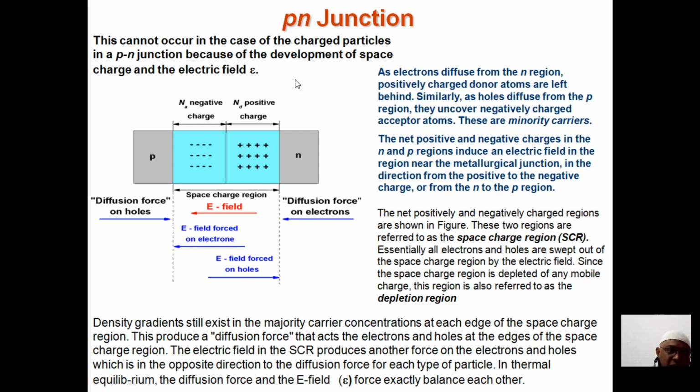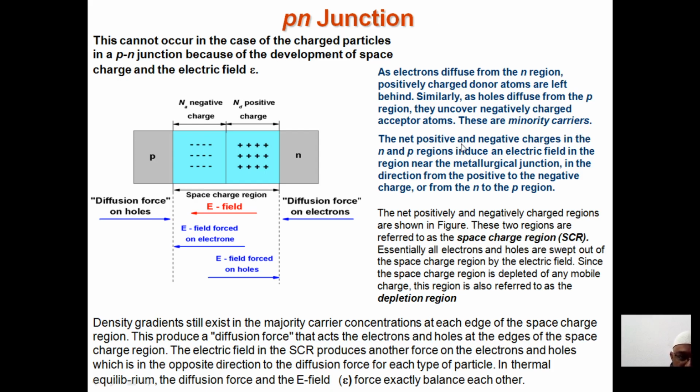Now, because of this, as the electrons are diffusing from the N region, positively charged donor atoms are left behind. Electrons are diffusing from the N region, and what is remaining here? Some positive charges are remaining. Now, holes are diffusing from the P region, and they uncover the negative charge. You find the negative charge here, and these holes diffusing to the other side are called minority carriers in the N region.